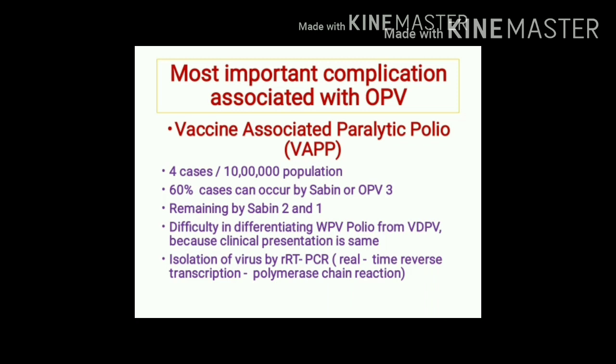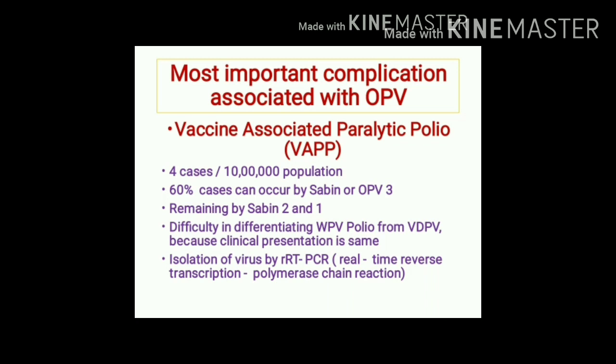OPV is a live attenuated vaccine. On administration, the virus multiplies in the intestine and it is excreted in the feces by the vaccinee. So this virus is known as vaccine virus, or it is also called vaccine derived polio virus. Now this vaccine virus is capable of producing paralytic polio. When we immunize 10 lakh children, out of these 4 cases are likely to occur due to vaccine virus.